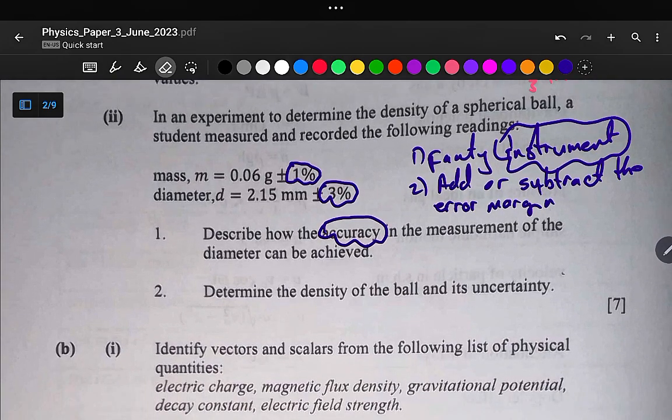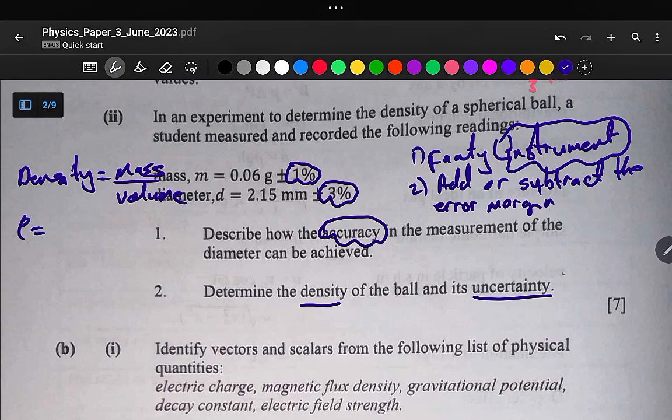Okay, and so let us move on to the next part of our question, which requires us to determine the density of the ball and its uncertainty. The first stage is to have the formula of density, because we are required to calculate the density. So density is equal to mass over volume. This is the formula for density.